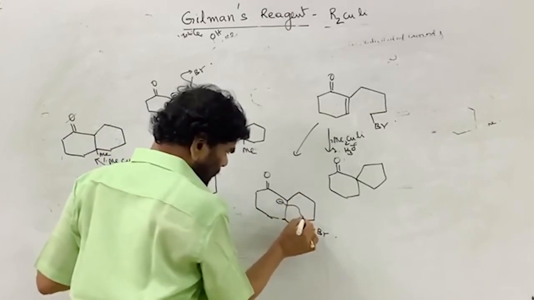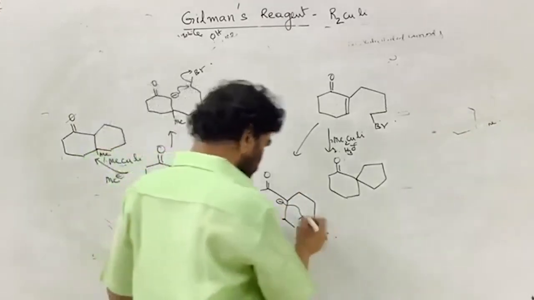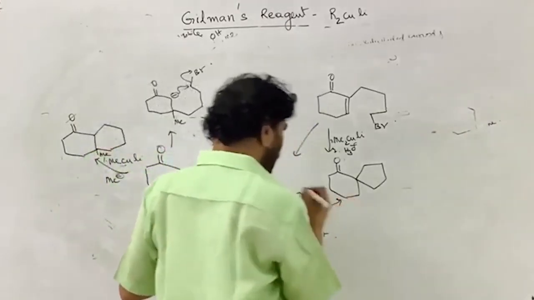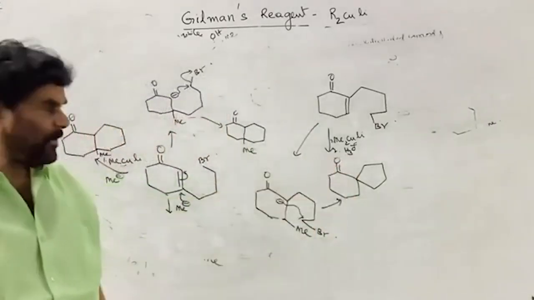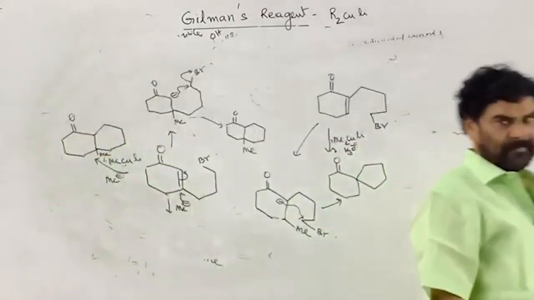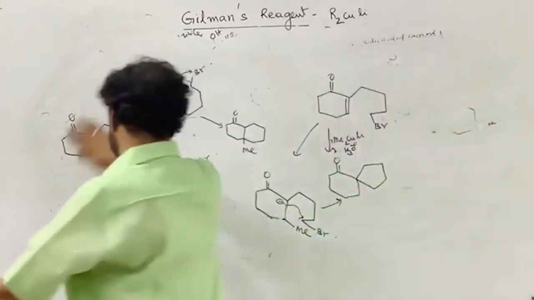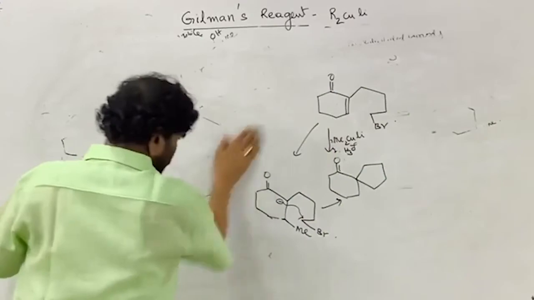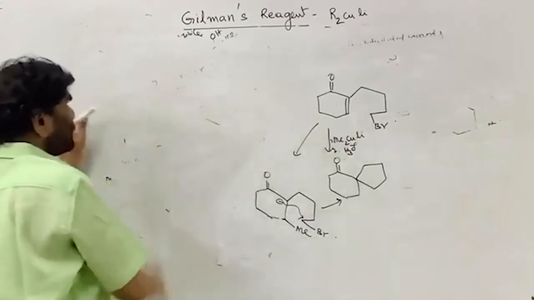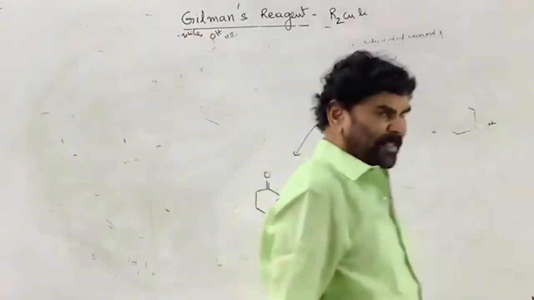Now this negative charge is attacking this. So this leads to an SN reaction, which leads to the formation of a spiro compound. So we can give the name to that spiro compound. We know the rules of naming a spiro compound. See, this is the speciality of Gilman's reagent.